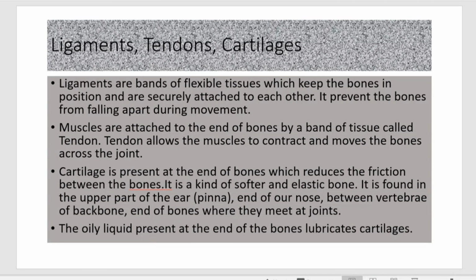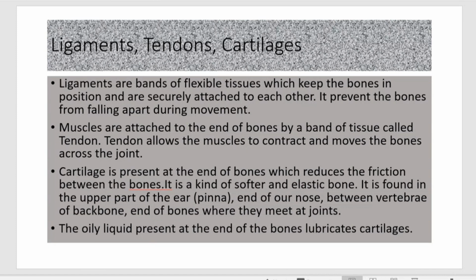And next one is cartilage. If you touch the upper part of your ear, called the pinna, and the end of your nose, you can feel something like a soft type of bone; that is called cartilage. It is even present between the vertebrae of the backbone. It is not as hard as bones, so there is flexibility in cartilage.